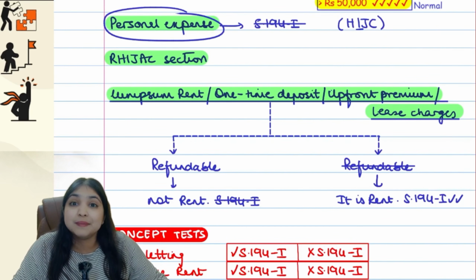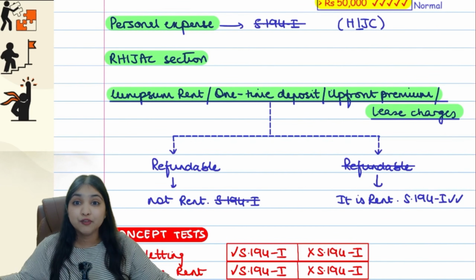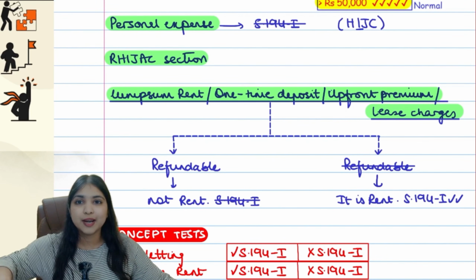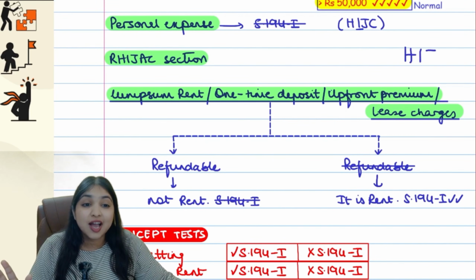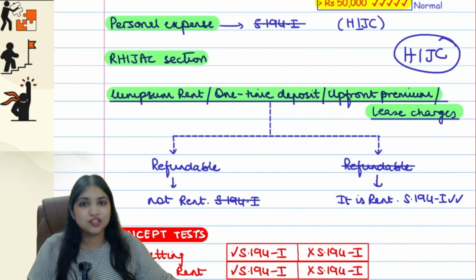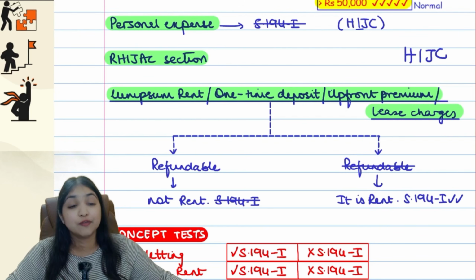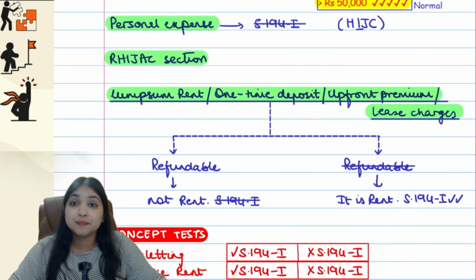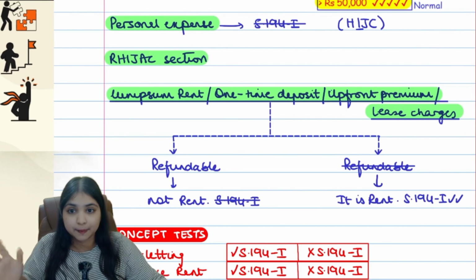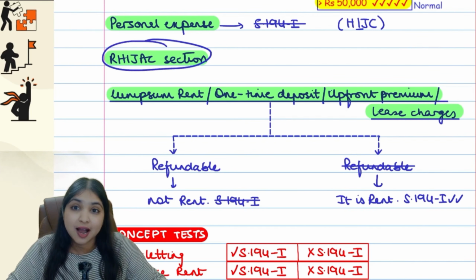See, can it be personal rent also? Like if I'm paying rent for my house, will that also get covered under 194I? No. HIJC. In these 4 sections, it should not be a personal transaction, and 194I is one of them. So in 194I, if it's a personal transaction, then 194I will not apply. I already told you it is the R hijack section.